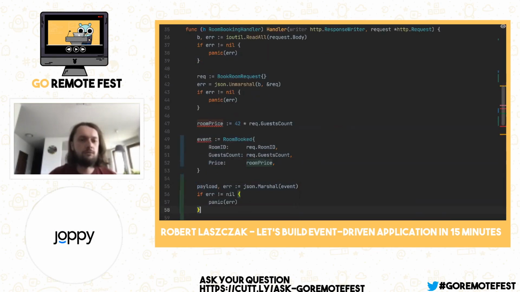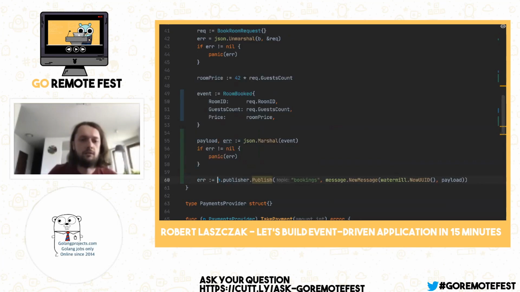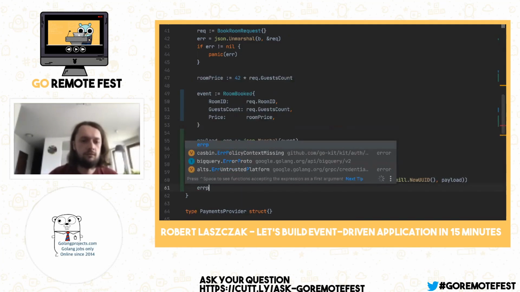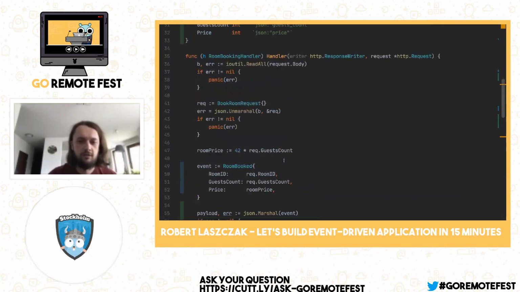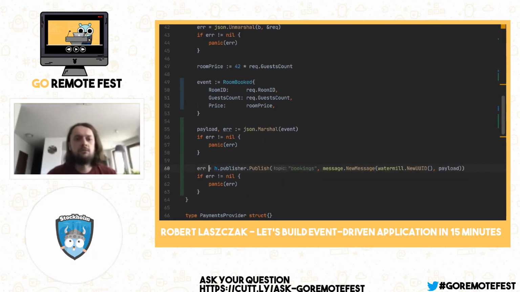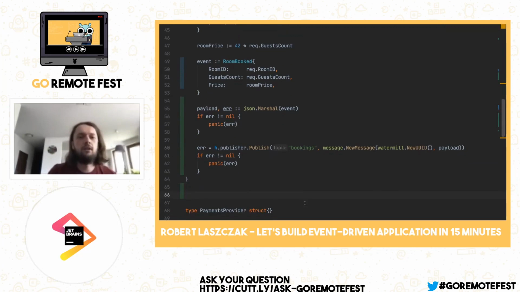And of course, I'm not recommending to panic in HTTP handlers, but it's just faster for live coding. So don't tell anyone that Robert said, yeah, let's panic in HTTP handlers. All right, so I think it should be enough. So we are marshalling our event with JSON, and we are publishing our event. So we have the first part, and the second part will be the event handler. So this is the place where we are handling our event.